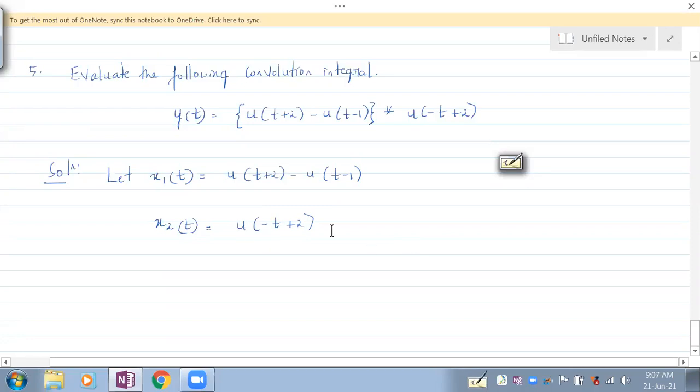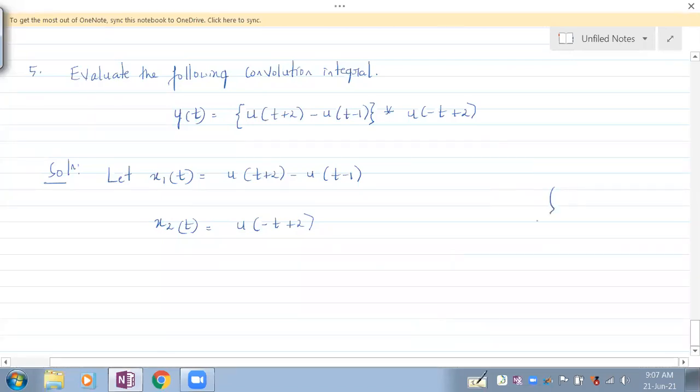And what is the range of this x2 of t? This is something that one needs to be good with. You can take a try. It is not -infinity to -2 now. It is -infinity to 2, we should say. We should start from the lower value of t. So that's -infinity to 2, because we cannot say 2 to -infinity now.